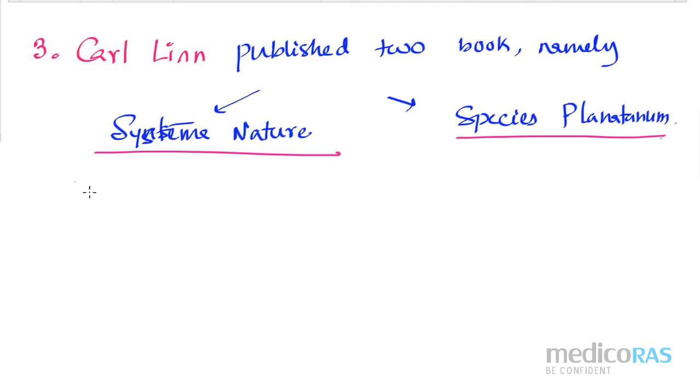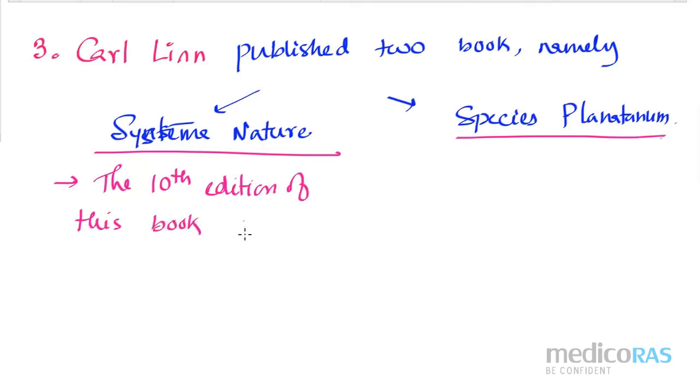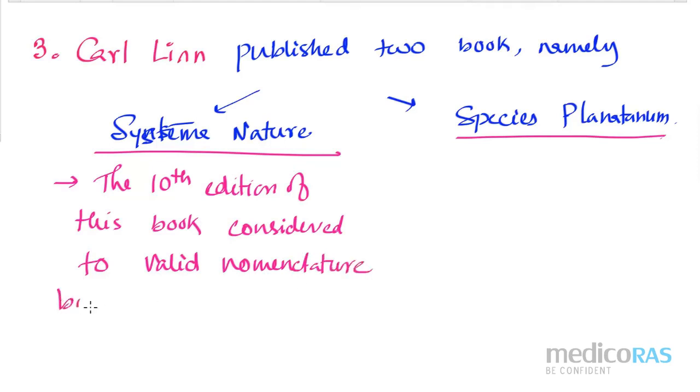So please write down: under Systema Naturae, the 10th edition of this book is considered the valid nomenclature book for animals.